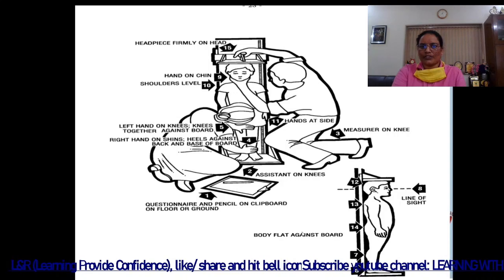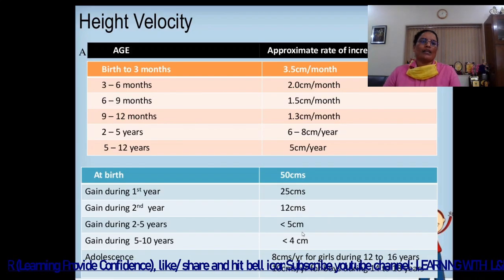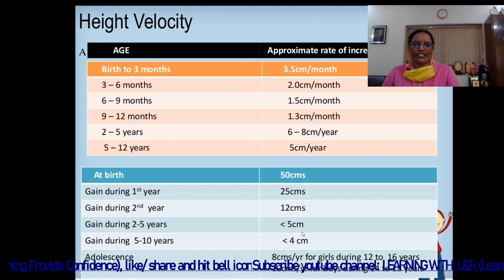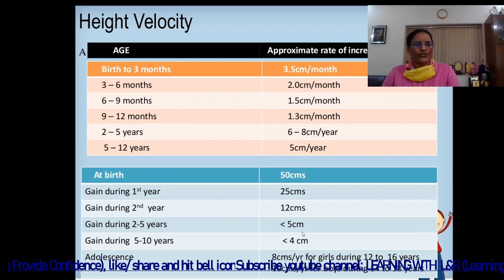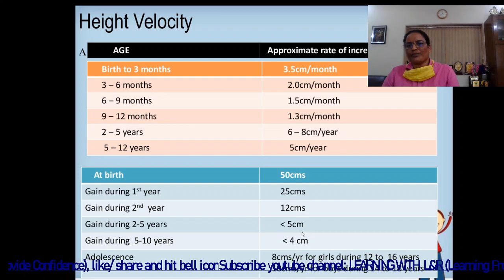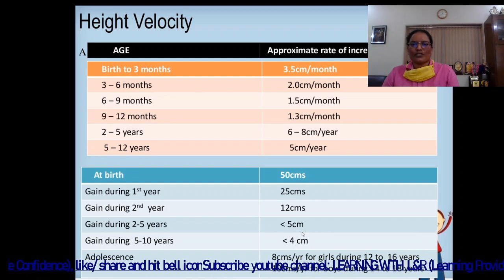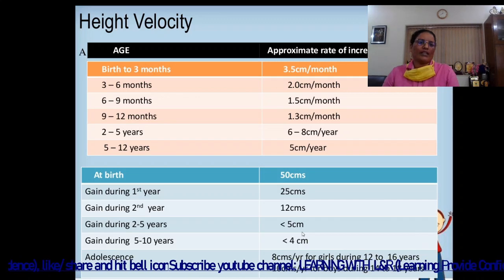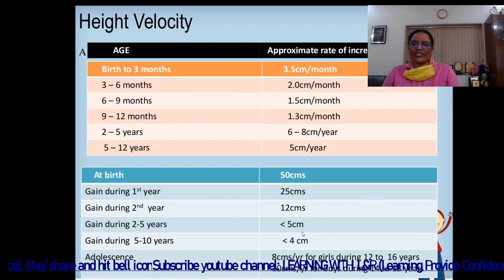Headpiece present in your stadiometer. Then height velocity according to age, approximate rate of increase in stature. Birth to 3 months, 3.5 centimeter per month. Then 3 to 6 months, 2 centimeter per month. 6 to 9 months, 1.5 centimeter per month. 9 to 12 months, 1.3 centimeter per month.